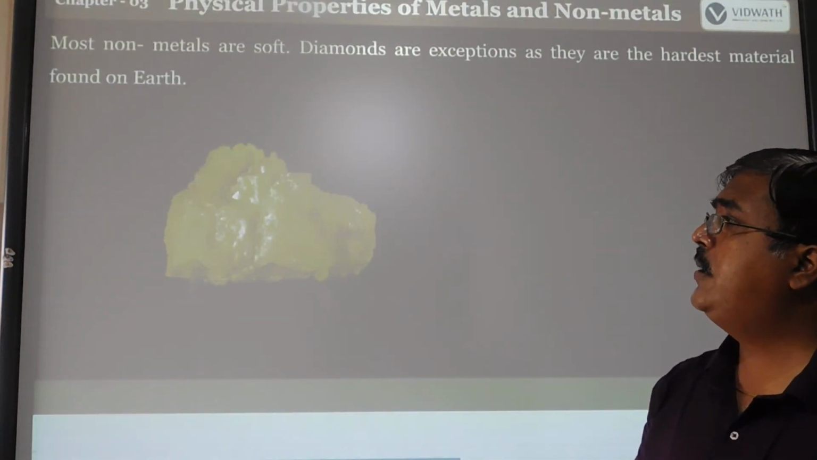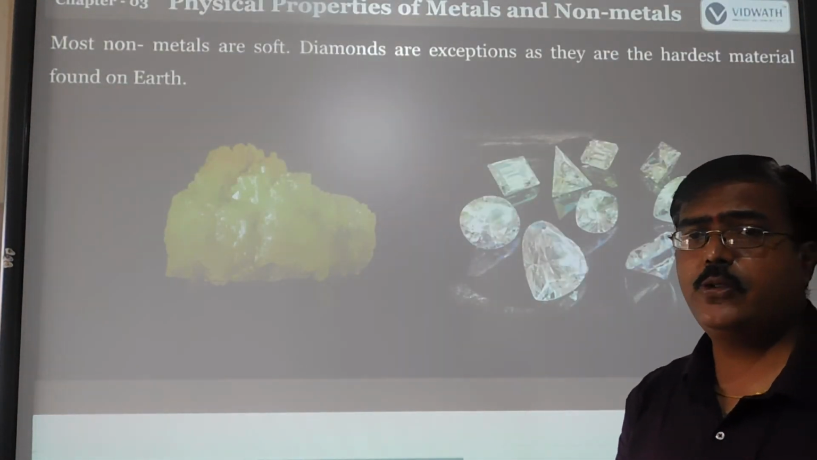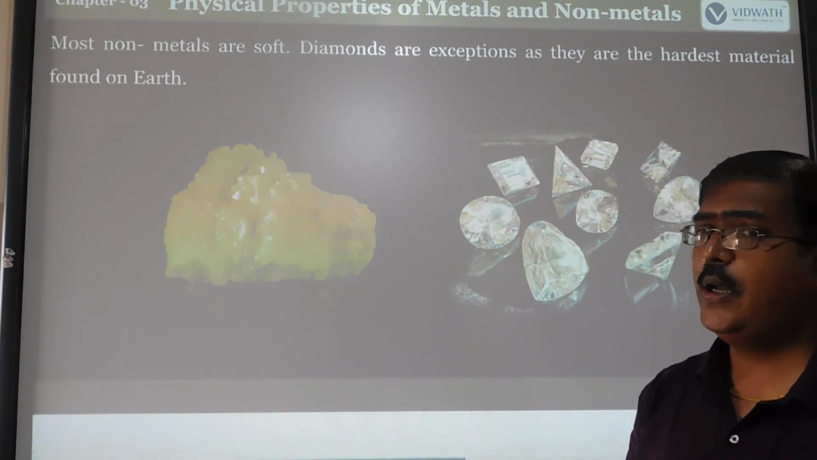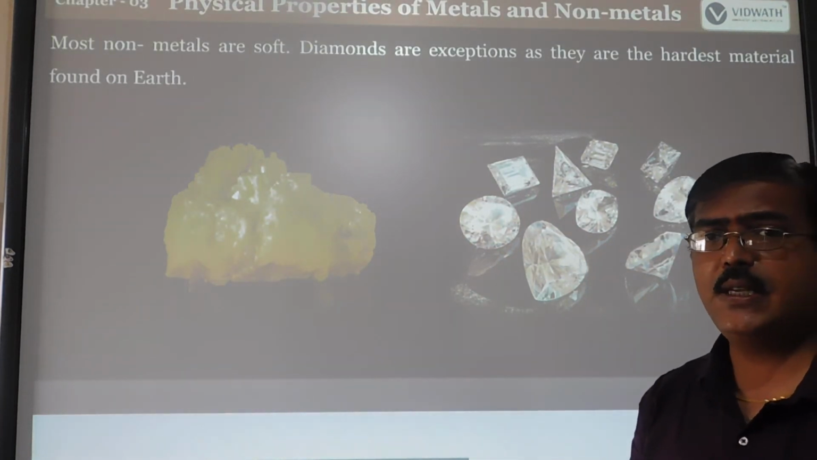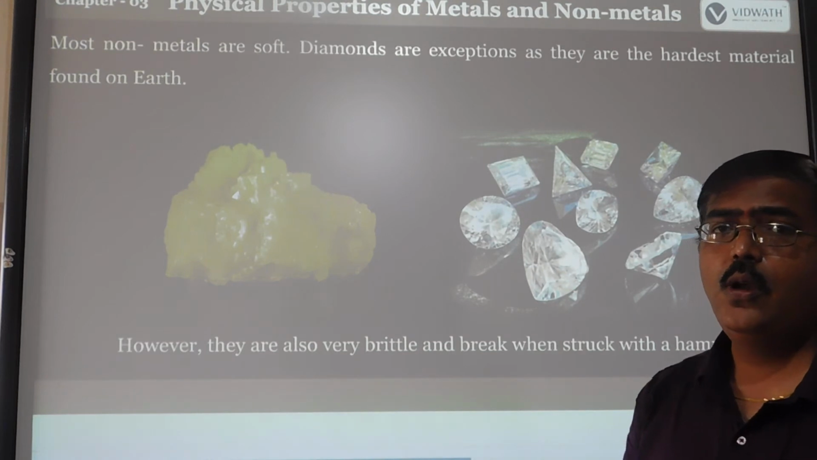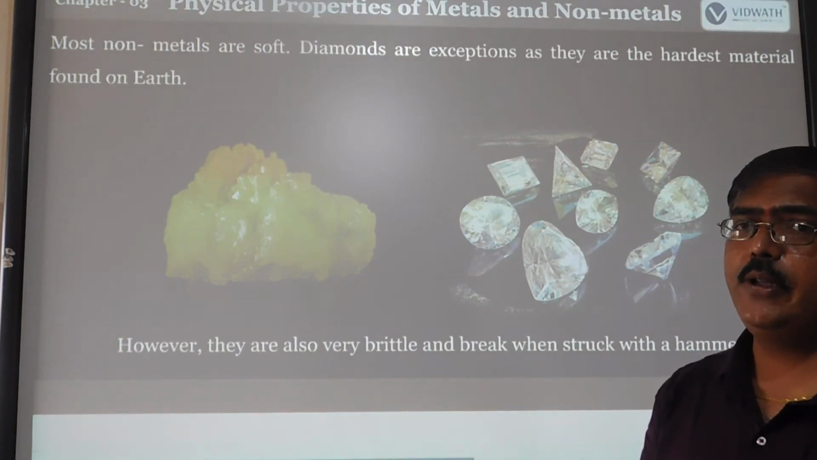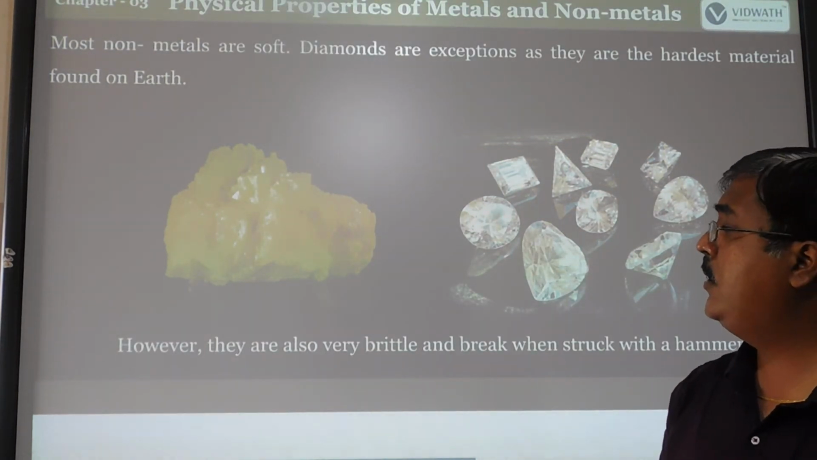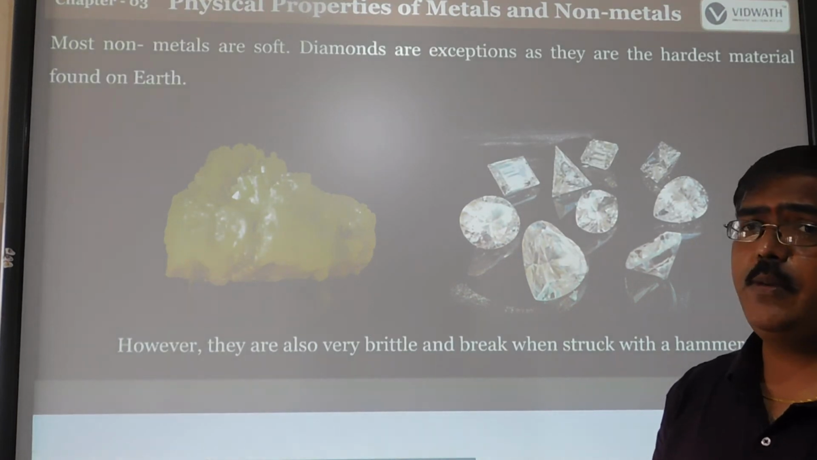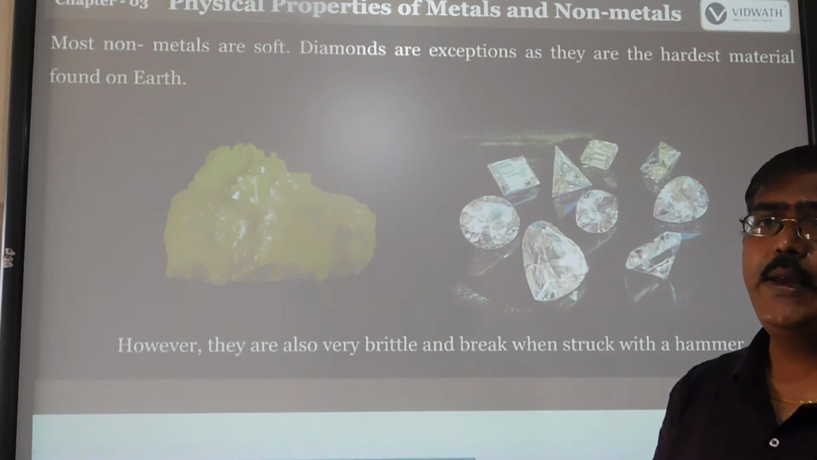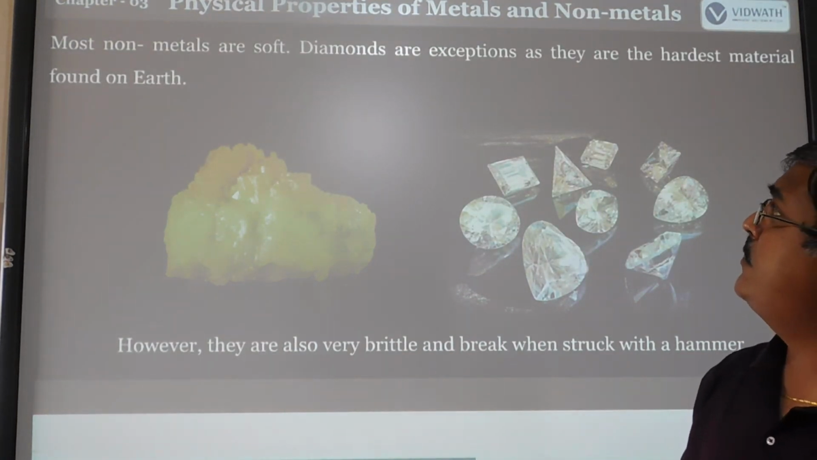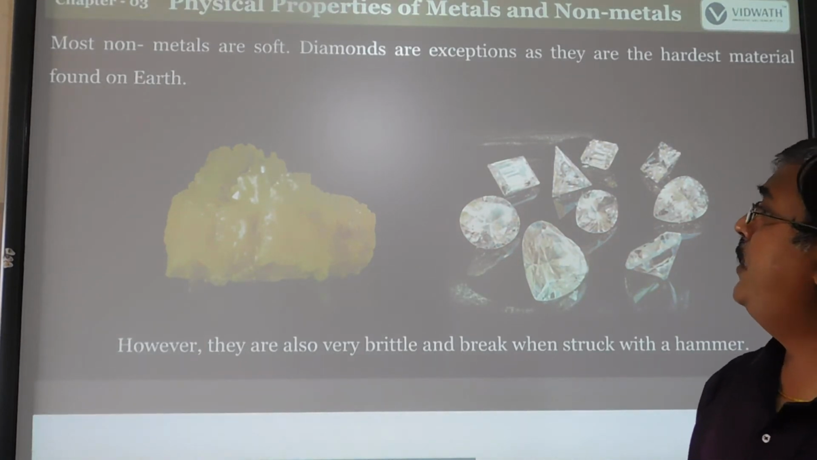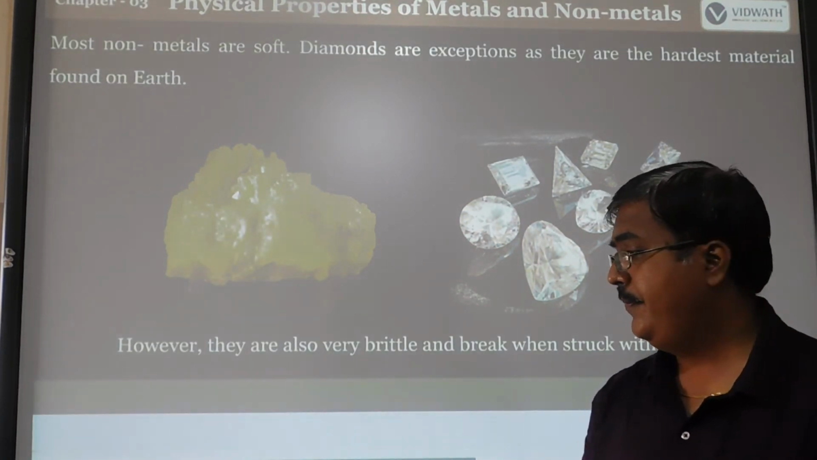Most non-metals are soft. Phosphorus, sulfur, carbon, coal: these are all non-metals which are soft in nature, except diamond. Diamond is an allotrope of carbon, and it is the exception, as it is the hardest natural substance found on the earth.